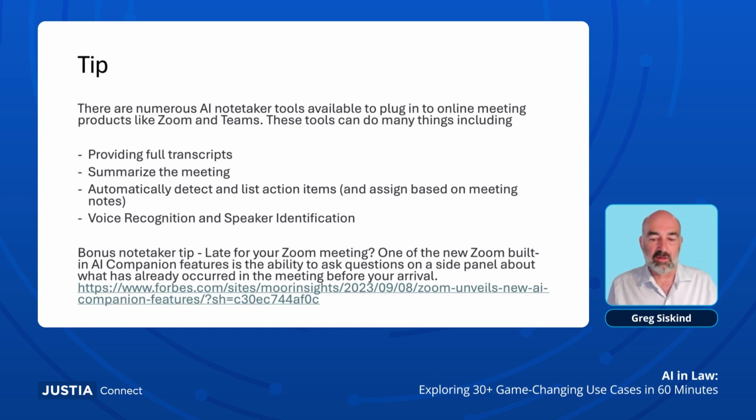But that is a tip for any of these: always make sure that you read the terms of service. And by the way, you can put the terms of service themselves into ChatGPT and ask it questions like, are there things in there that should concern me as far as my privacy, as far as preserving the confidentiality of my data? It does a really good job. Maybe you wouldn't think that it's self-aware. It's not, but you know what I'm talking about. Basically, these tools can be quite good at finding problems with the tools themselves.